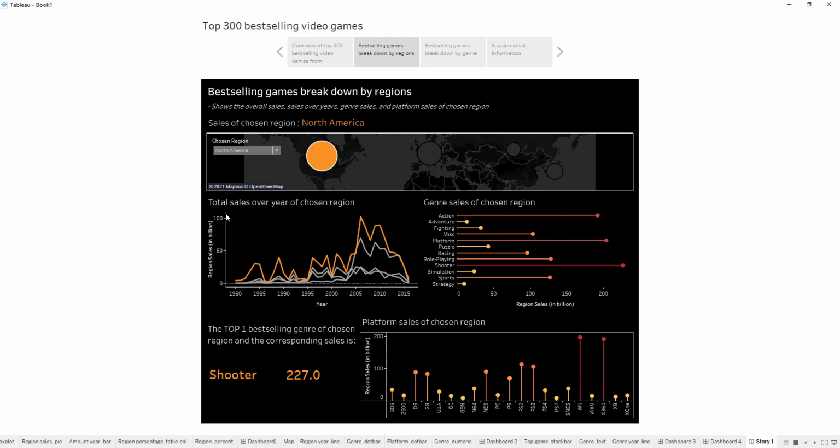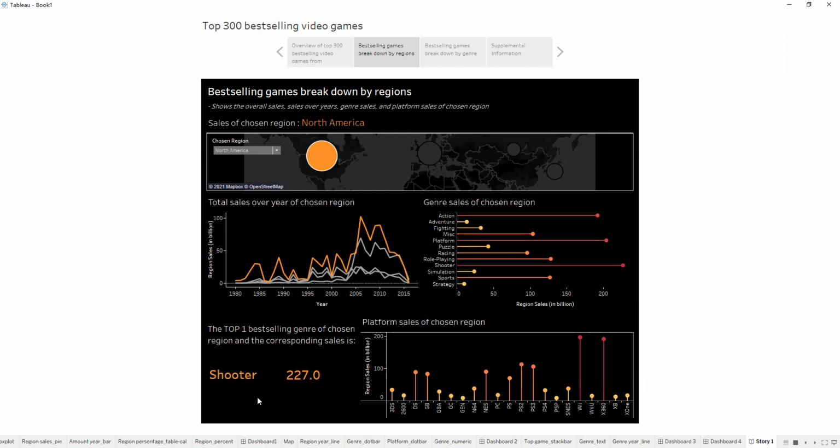And we could also see the total sales over years of this chosen region, North America, and we have a peak in between 2005 and say 2012, which is also corresponding to the published games number over a year. And North America apparently prefers shooter, platform, and action games. And if you ask about the top 1 best-selling genre of the chosen region, you could see it here.